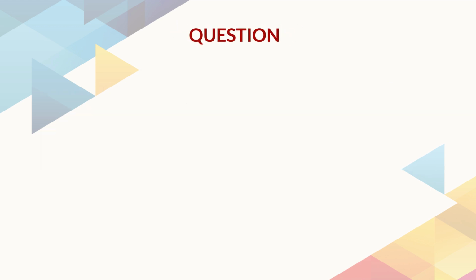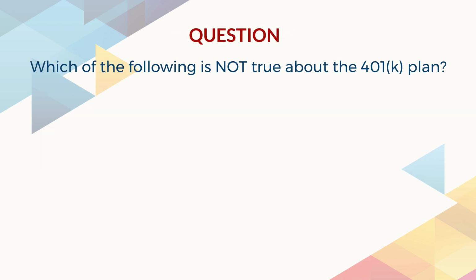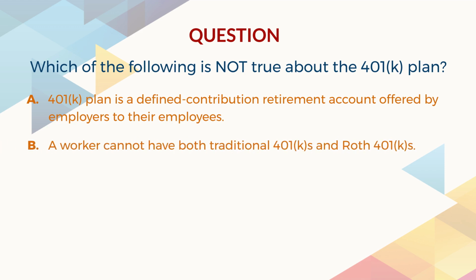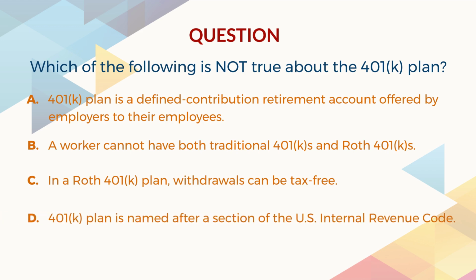Answer the question. Which of the following is not true about the 401k plan? A. A 401k plan is a defined contribution retirement account offered by employers to their employees. B. A worker cannot have both traditional 401k and Roth 401k. C. In a Roth 401k plan, withdrawals can be tax-free. D. 401k plan is named after a section of the U.S. Internal Revenue Code.